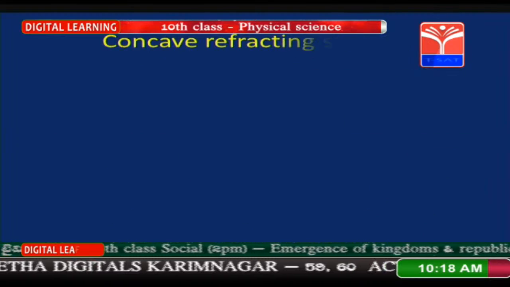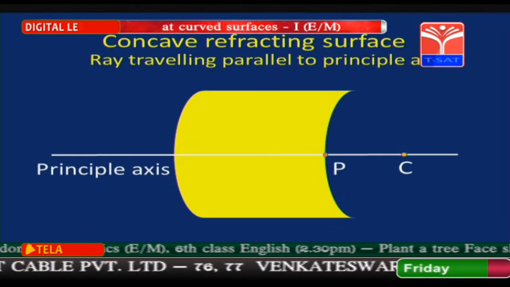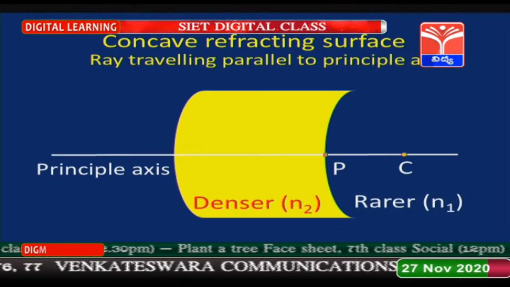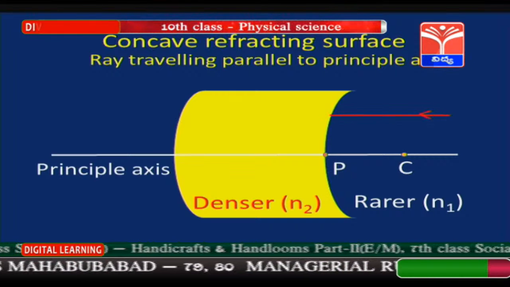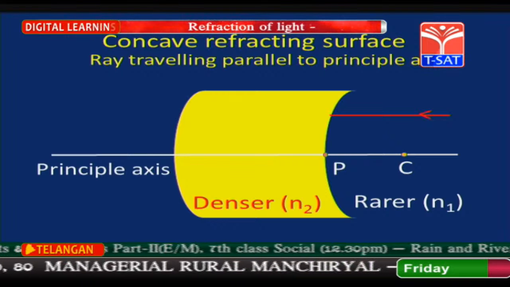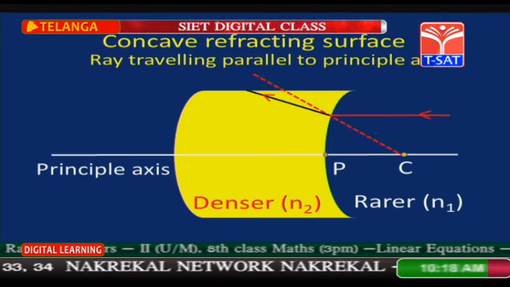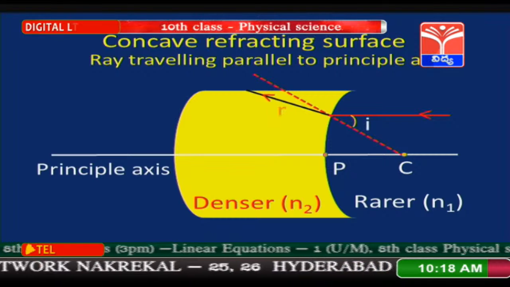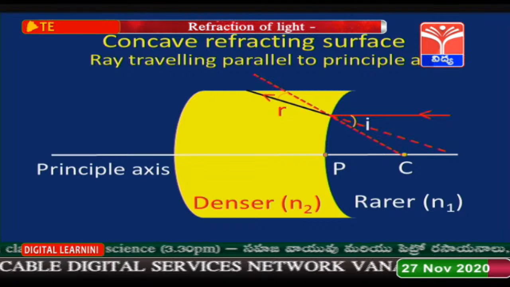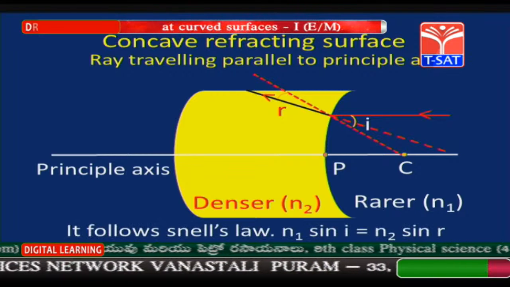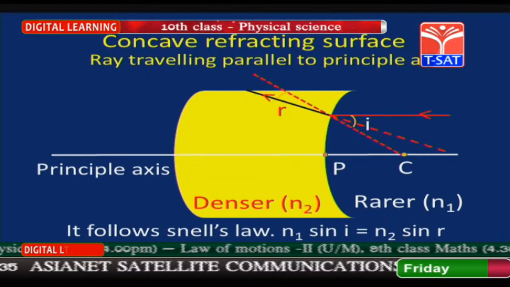See the next diagram, concave refracting surface, ray travelling parallel to principal axis. Again denser medium, rarer medium, the light ray is coming from rarer medium. For that light ray, the curved refracting surface is a concave refracting surface. Draw the normal, and the refracted light ray is going to move toward the normal because it is denser medium. So, your angle i is more than angle r, and you extend that refracted light ray backward so that it is going to meet the principal axis. It follows Snell's law, n1 sin i is equal to n2 sin r. The ray bends towards the normal.